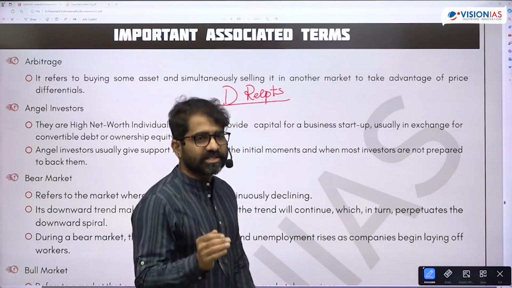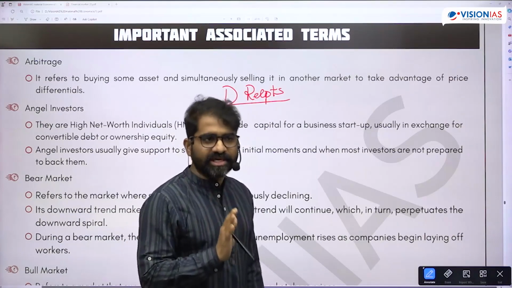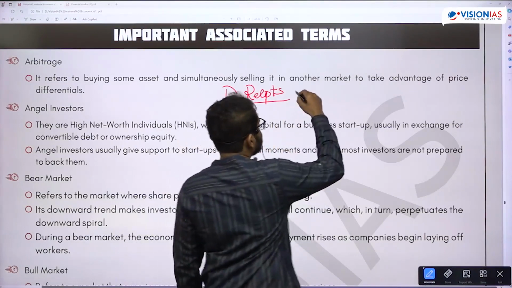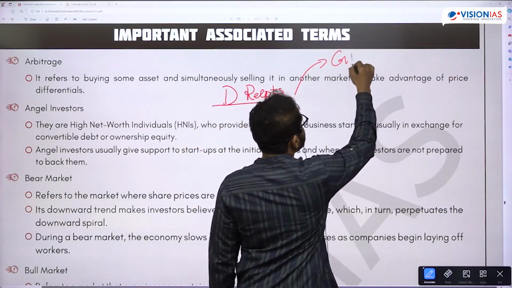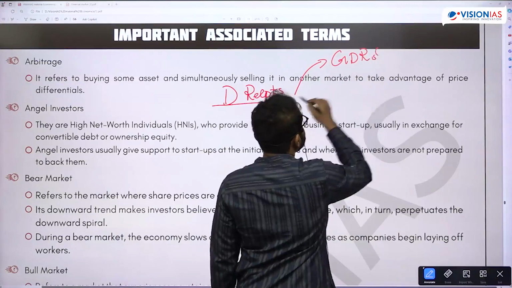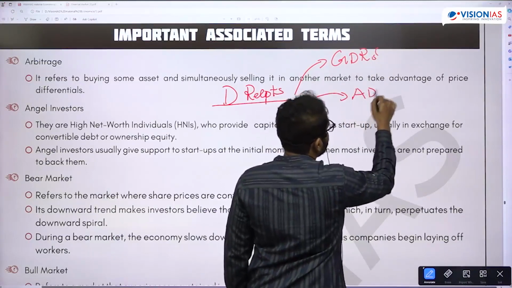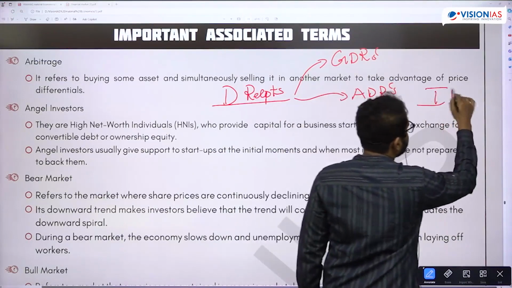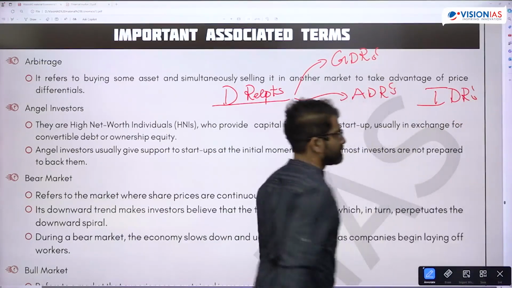Depository receipt holders have voting rights. Theoretically, they have voting rights. Depository receipts can be of different types: we have GDRs, Global Depository Receipts, and ADRs, and we also have IDRs. IDRs are Indian Depository Receipts.